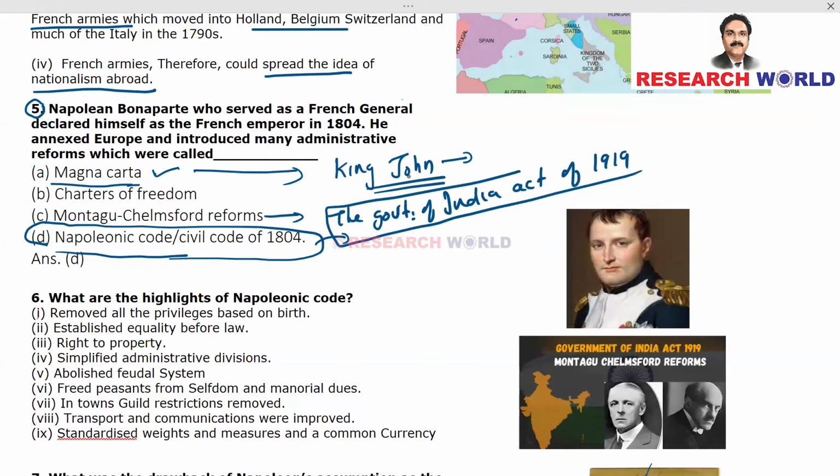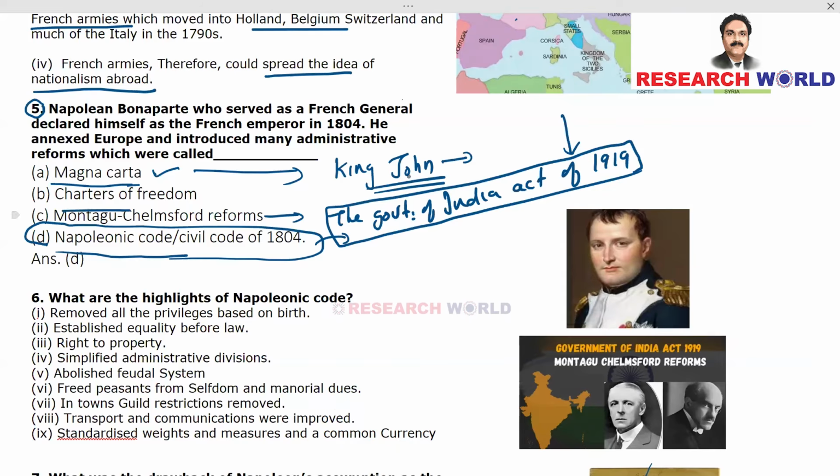This is something which we study in the freedom struggle, and the Jallianwala Bagh massacre, protest against this Government of India Act of 1919, etc. We will be studying that. So Montagu-Chelmsford reforms is also called the Government of India Act of 1919. This is Montagu and Chelmsford, two administrative officers of the then British government.